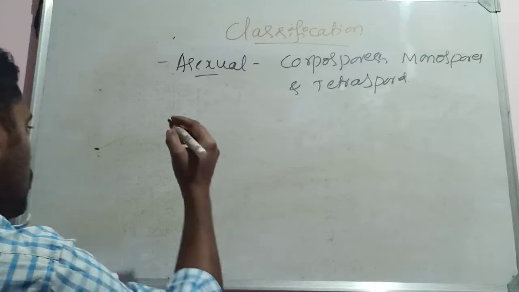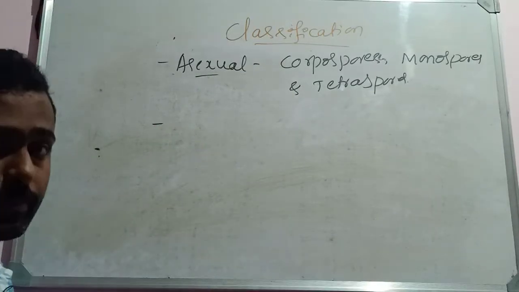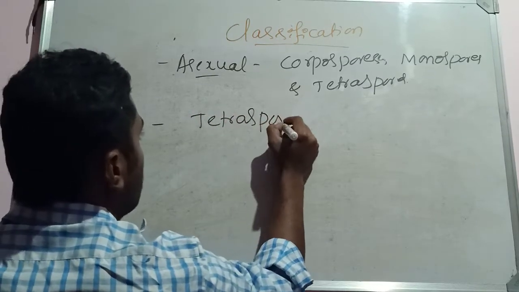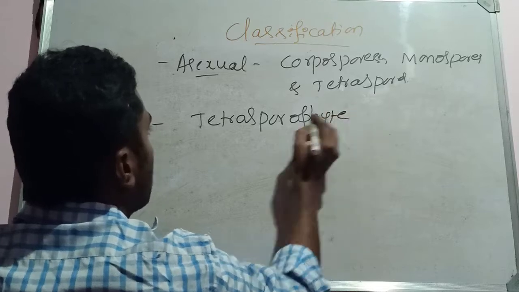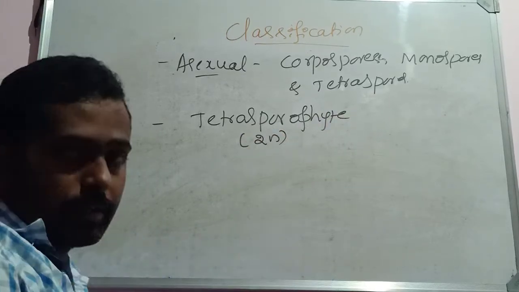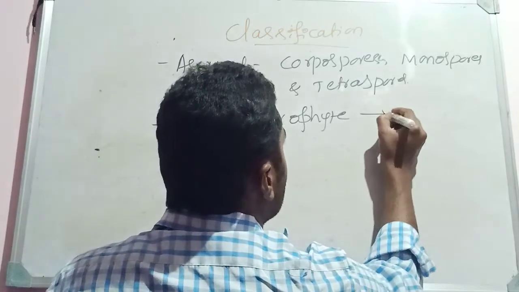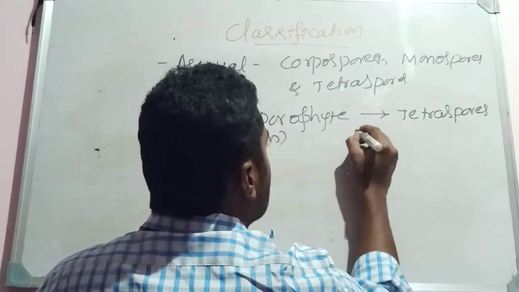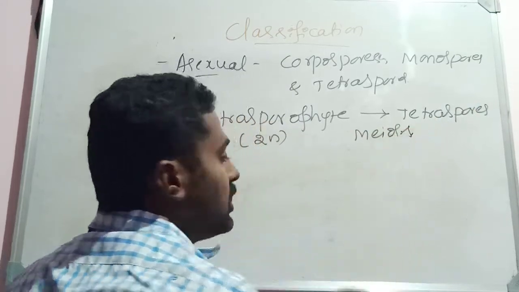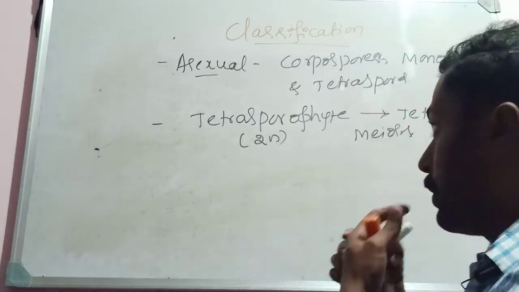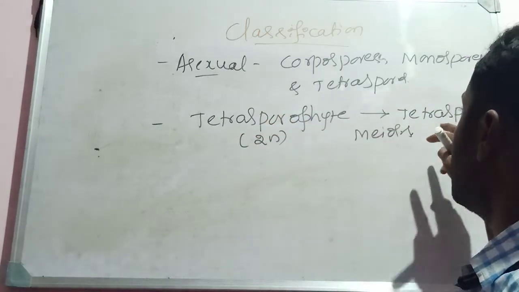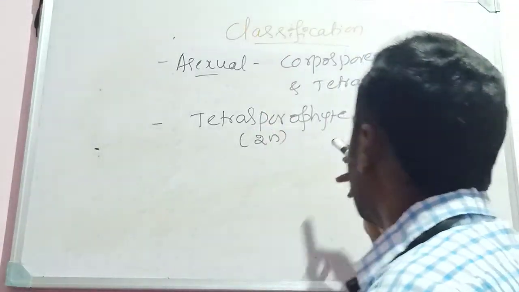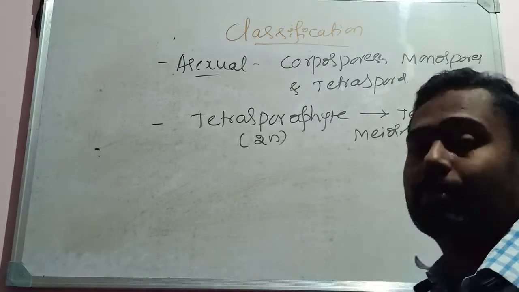The plant body majorly is the diploid one, called a tetrasporophyte. The diploid plant body means that it has two sets of chromosomes. The tetrasporophyte produces tetraspores by means of meiosis. There will be meiosis during the formation of tetraspores. Tetra means 4, so it produces 4 spores, called tetraspores, by means of meiosis.